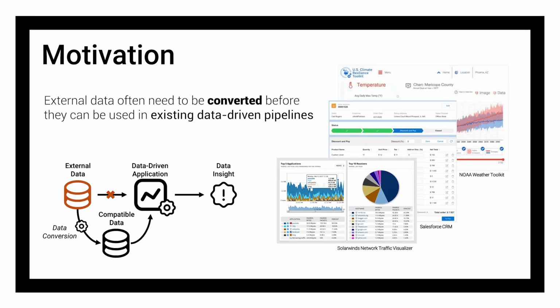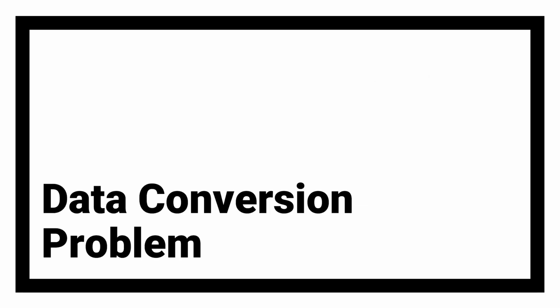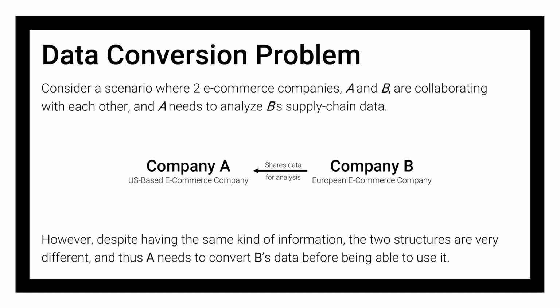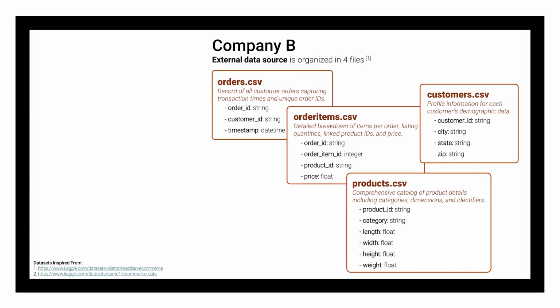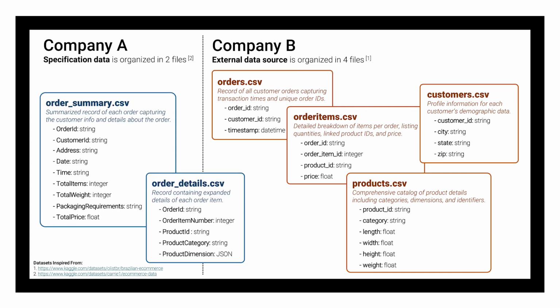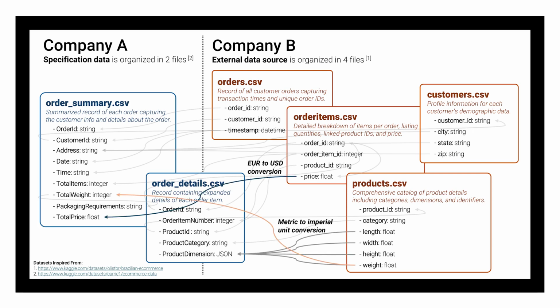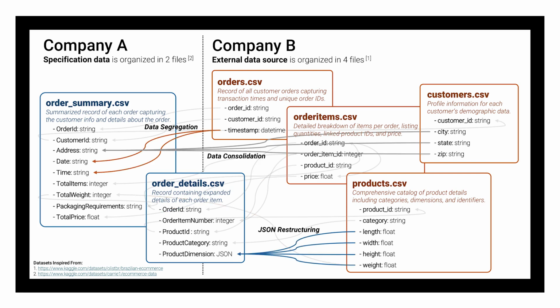Applications like dashboards and analytics tools often can't use external data right away as the formats don't match. Imagine Company A trying to analyze Company B's supply chain. B stores the data in 4 CSV files, but A's system only accepts 2. Even though the information is the same, B's data has to be reshaped into A's format through numerous complex transformation steps before the data is even usable.